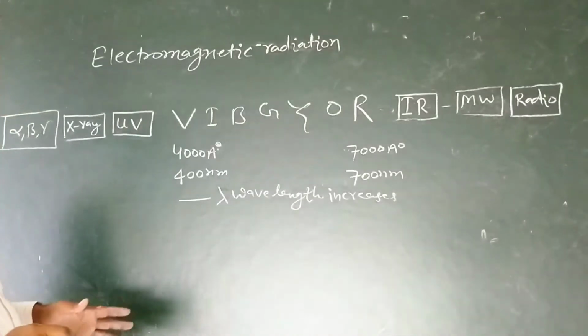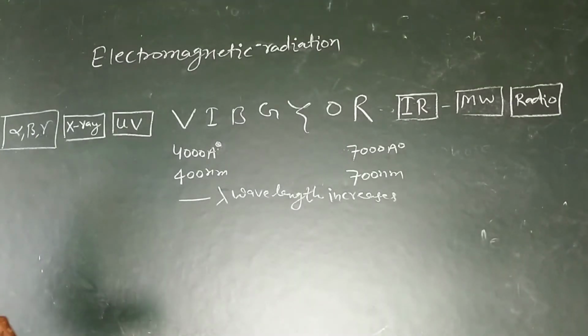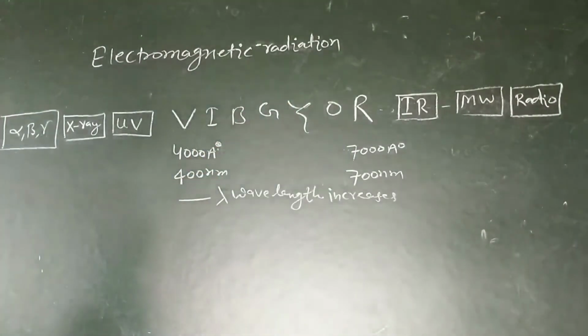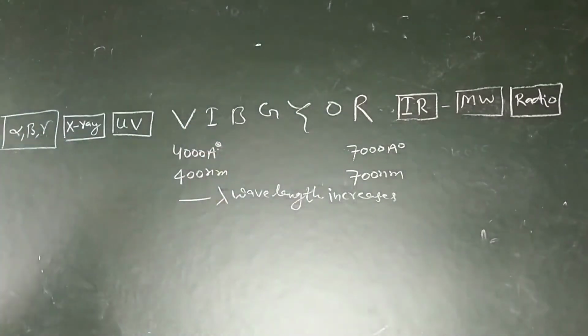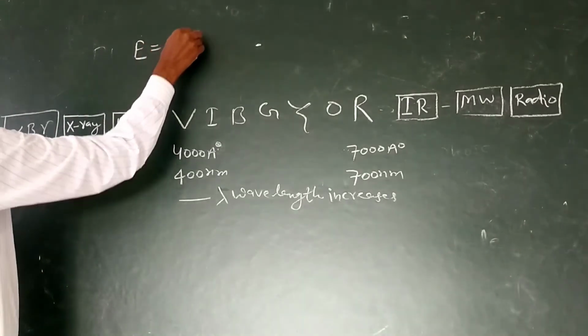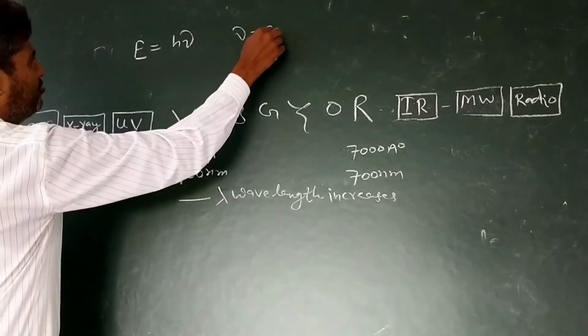Now we will discuss the energy of a photon in brief. E is equal to h nu, and nu is equal to c upon lambda.